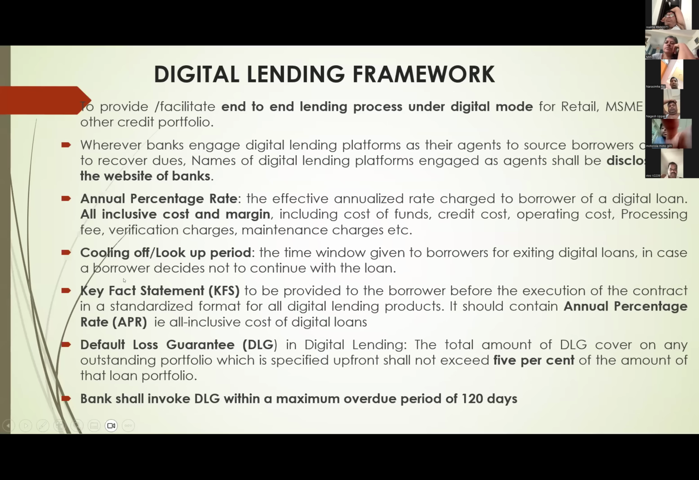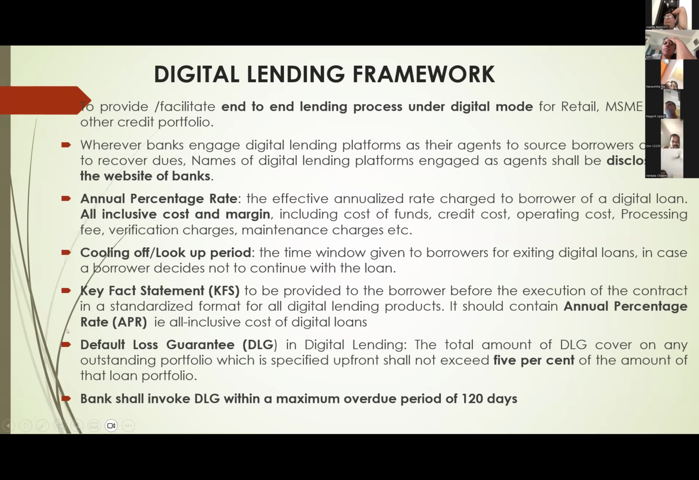Next, the cooling off or lookup period. What is this cooling off lookup period? After sanctioning this loan, the party will have time to decide whether to accept this loan or to reject it. This is called the cooling off or lookup period. This cooling off lookup period is a minimum of 1 day if the loan is repayable in 7 days or below, less than 7 days. If the loan is payable in more than 7 days, a minimum of 3 days is the lookup period we have to give. So, 3 points here.